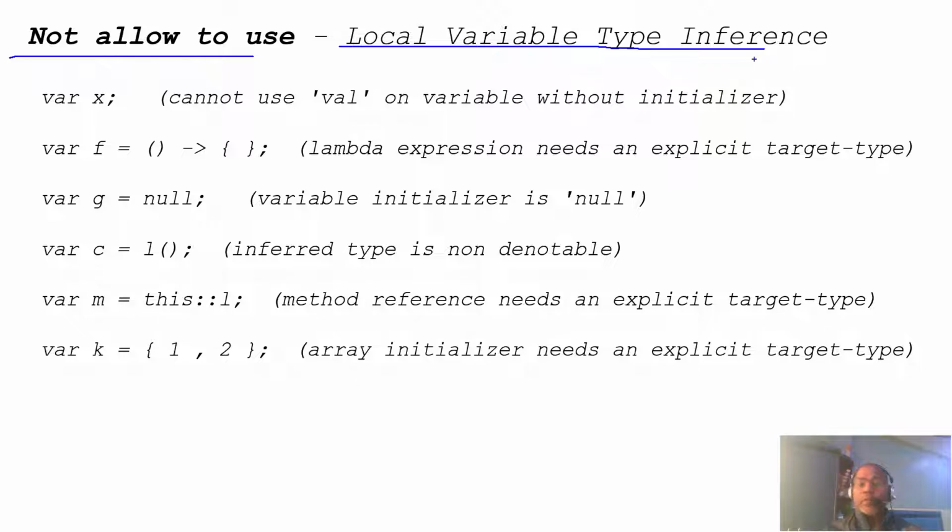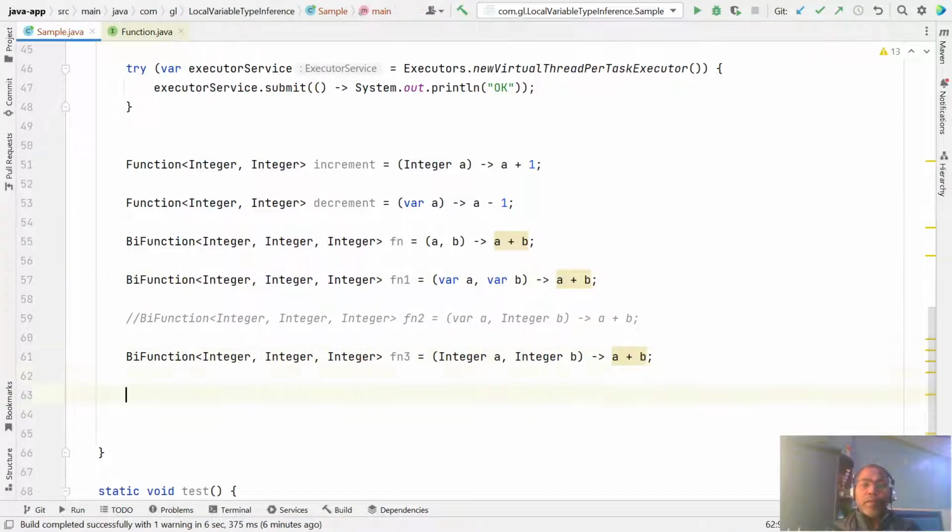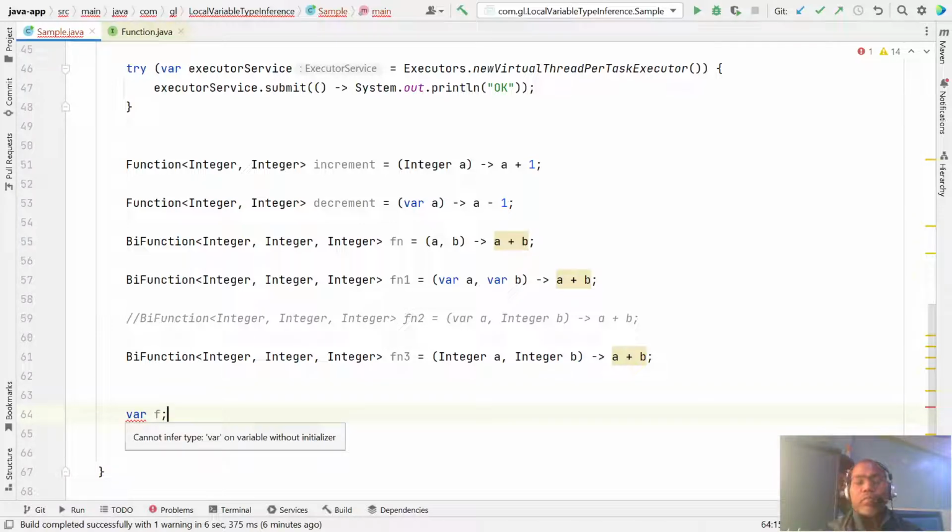Okay, and there are also some places where you cannot use var as local variable type inference. If you declare var integer x, you cannot use var as a variable without initialization. So whenever you declare any variable, you must initialize it, else the var keyword cannot be used.